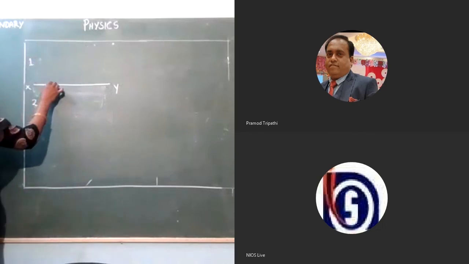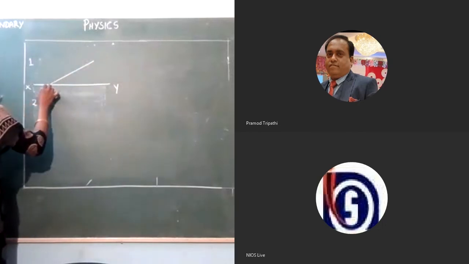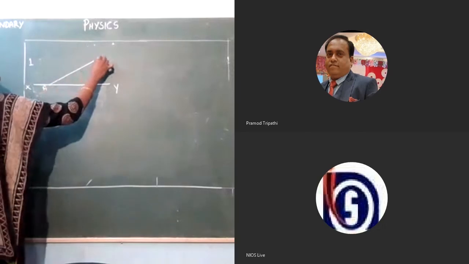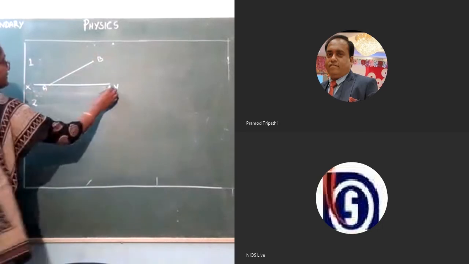Again consider a wavefront named AB, incident on the refracting surface.